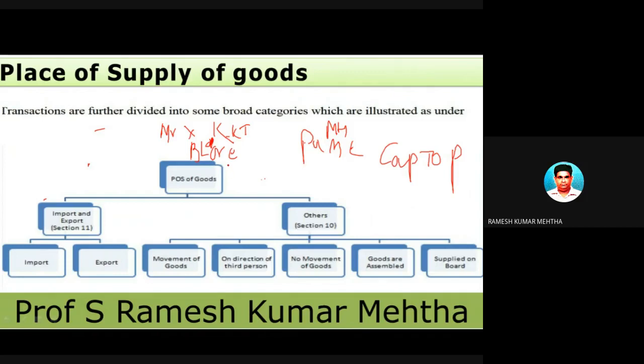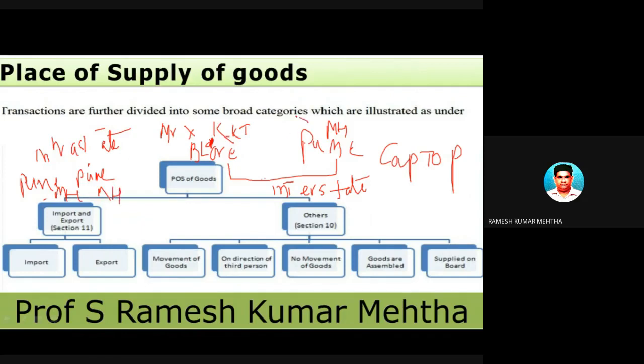Now, should I levy on this as interstate or intrastate? I understood by the face of it that it is interstate. But subsequently, because of the rules of place of supply of goods, if the goods are purchased across the counter and there is no movement of goods, I came to know that this is a case of intrastate. That is, within Maharashtra it is purchased, within Pune to Pune. So both are in the same state.